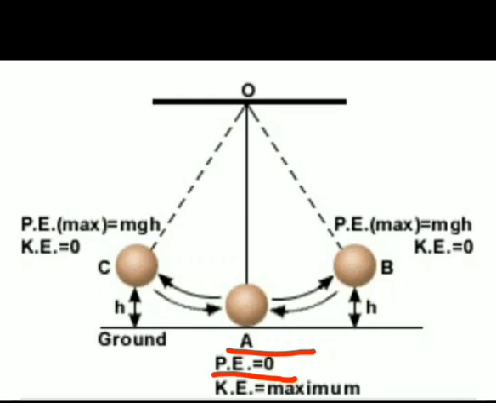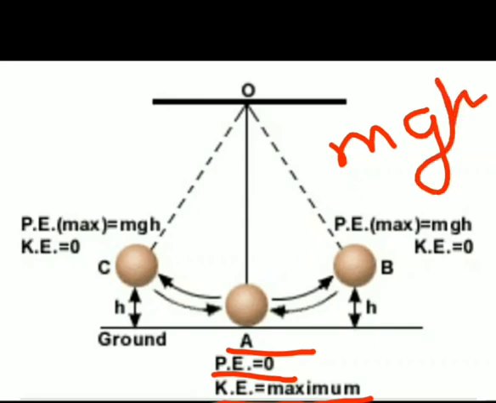So if in mgh, h is 0, then the potential energy will be 0, and the kinetic energy will remain maximum, with the value mgh. Earlier in the free fall description we saw how the kinetic energy remains mgh.